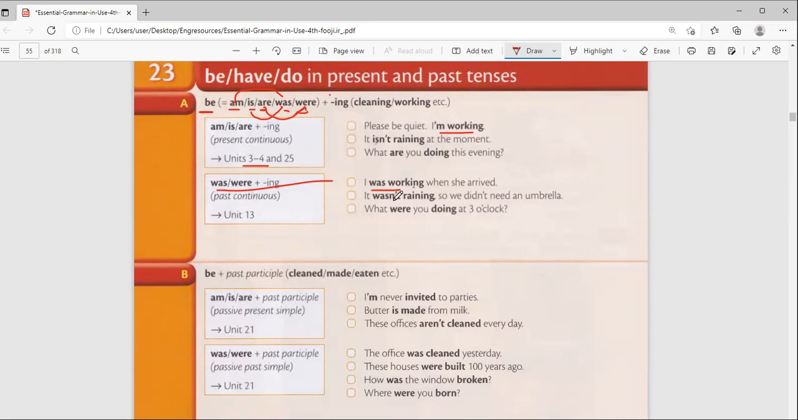It wasn't raining, so we didn't need an umbrella. It wasn't raining, yes, that was yesterday or last week. When you came, it was not raining. What were you doing at 3 o'clock yesterday? So I'm interested in the activity that was in the middle.